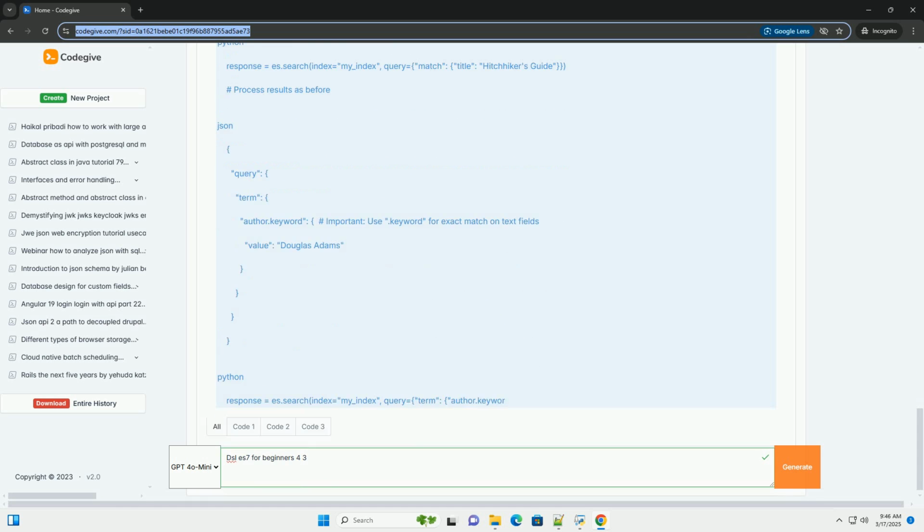Index name. index_name equals my_books. Mapping. mapping equals. Properties. Title, type, text. Author. Type, text. Fields. Keyword, type, keyword. Genre, type, keyword. publication_